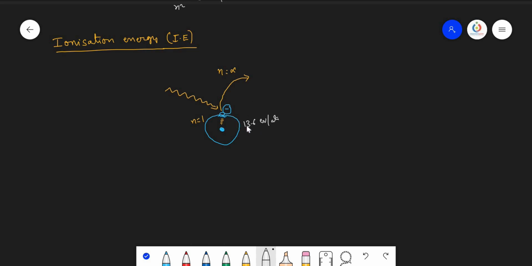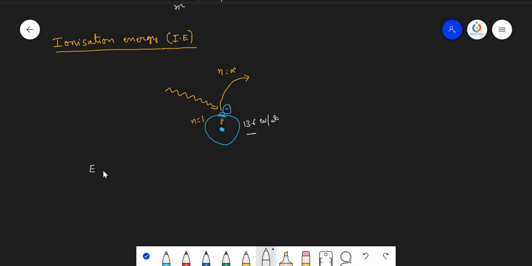So here, when you give 13.6 electron volt per atom of energy, the electron will take up that much energy and it will be ejected from the orbit. So the amount of energy required to remove the electron from the orbit is called the ionization energy. Here we are taking the electron from the first orbit to the infinite orbit.